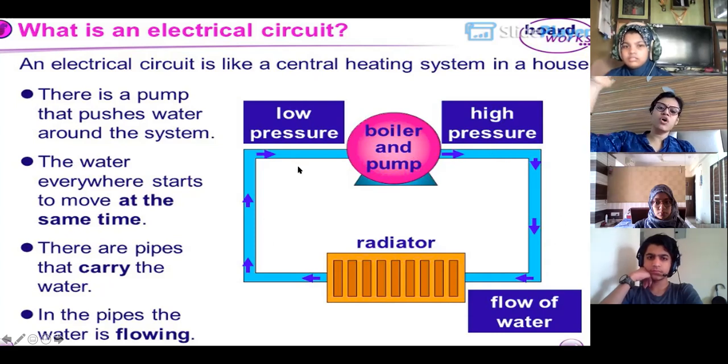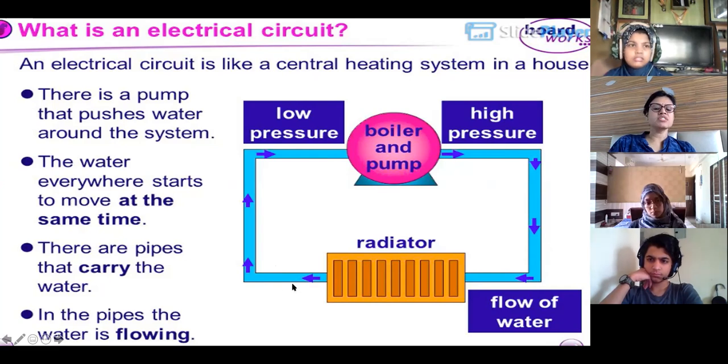So when you keep water at a height and water at a lower place also, water is at high pressure when it is at greater height. So that is why water moves from high pressure to low pressure through the pipes. And the water flowing through these pipes is called water current also. We say water current. So the same thing happens in the case of an electrical circuit also.